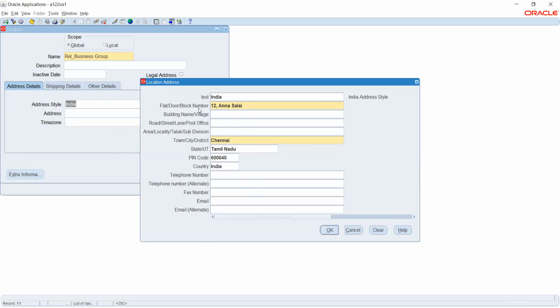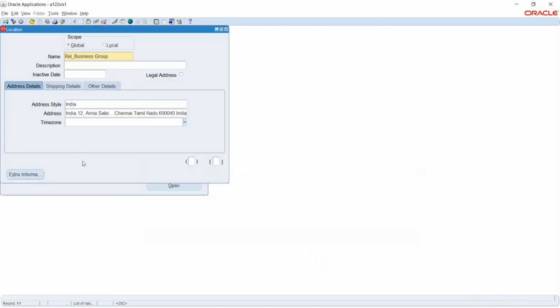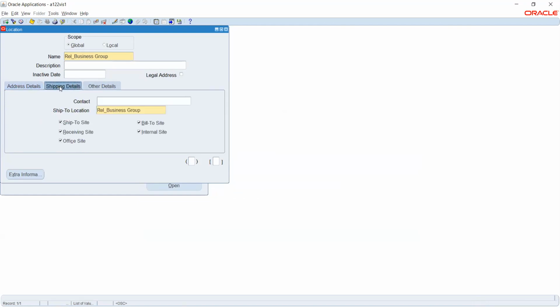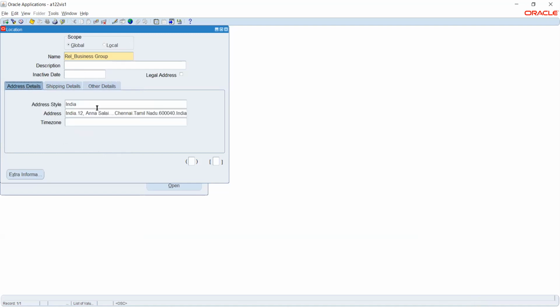Okay, so I have just given the mandatory information, so that is in yellow. I have filled in my address. The next thing we have is related to the supply chain part, that is to give the shipping information. Ship to, and these details we don't learn about. So we have given the basic information to create the business group.